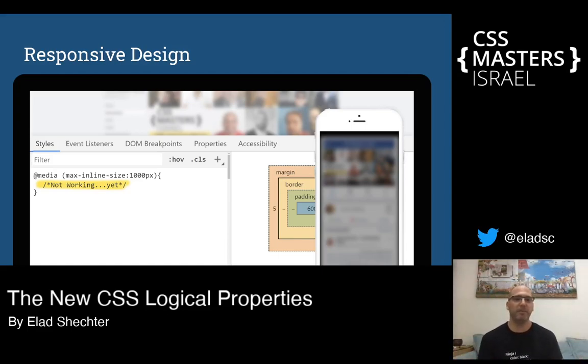Okay, we have a property for that. Instead of writing max width, for example, 1000 pixels, I can write max inline size 1000 pixels. Easy, yeah? But no, it isn't so easy. You know why? Because media rules don't accept properties like max inline size and max block size.